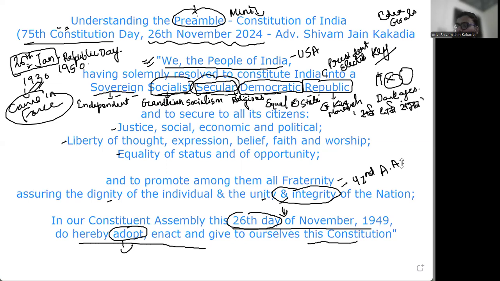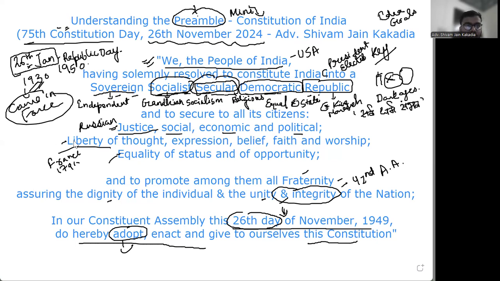Then we are looking at other ideas. The idea of justice has been borrowed from the Russian Constitution. And the idea of liberty, equality, as well as fraternity originally has been taken from the French Constitution of 1791. Right? Justice in all its dimensions: social, economic, as well as political.